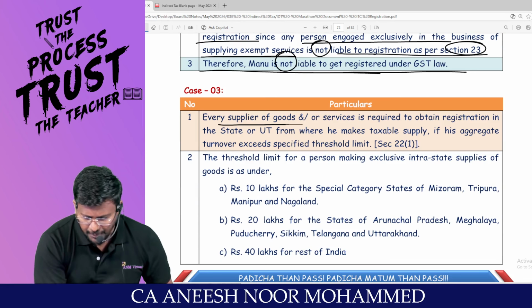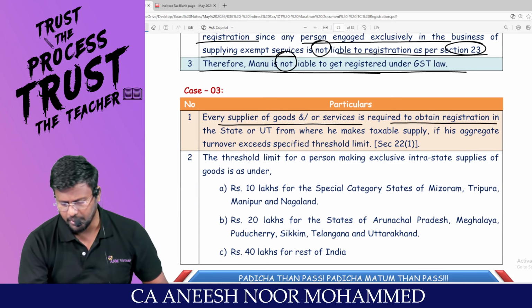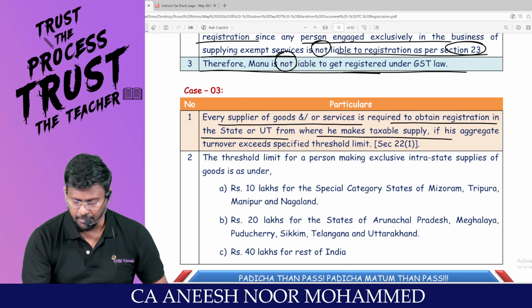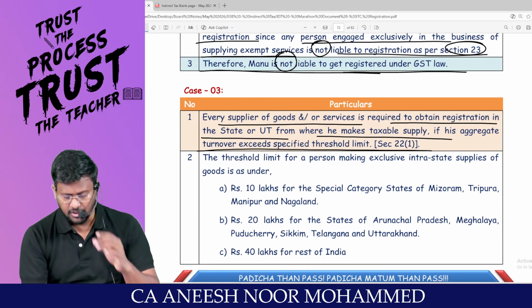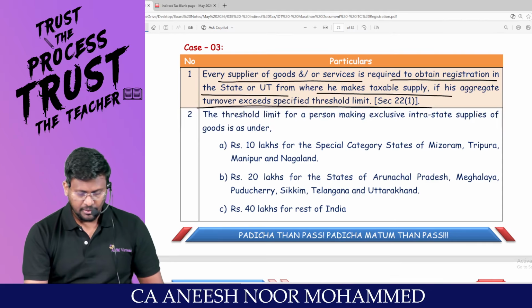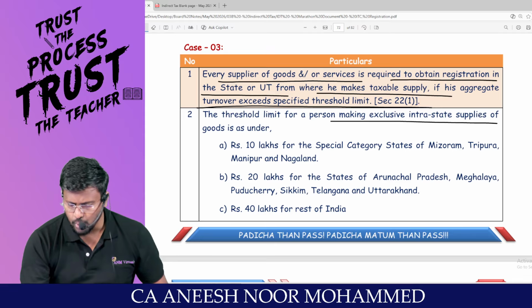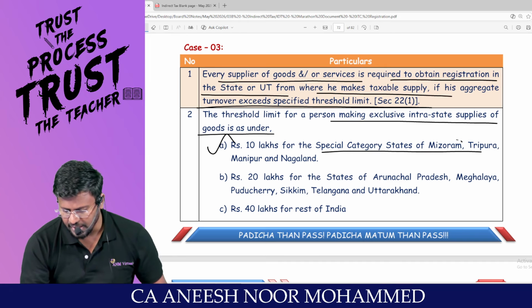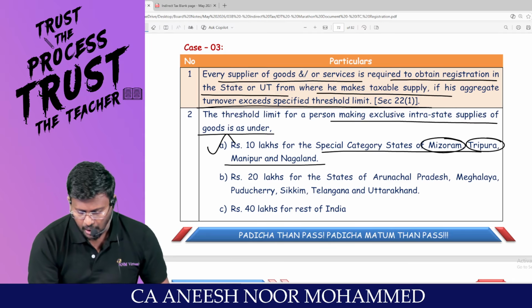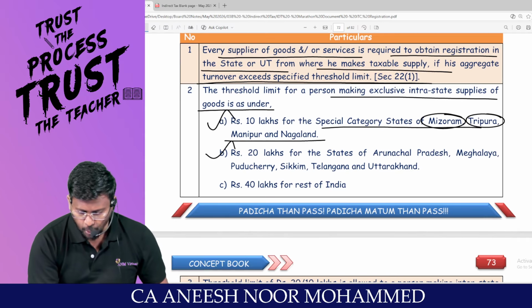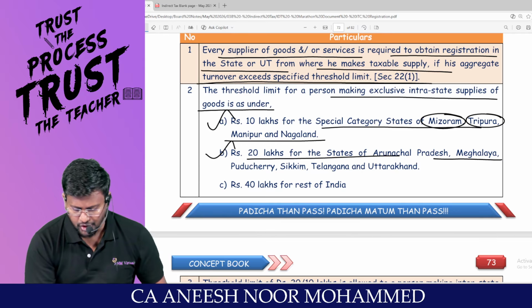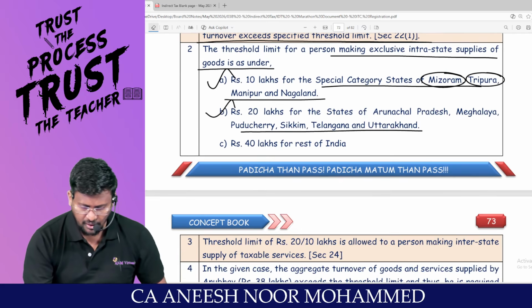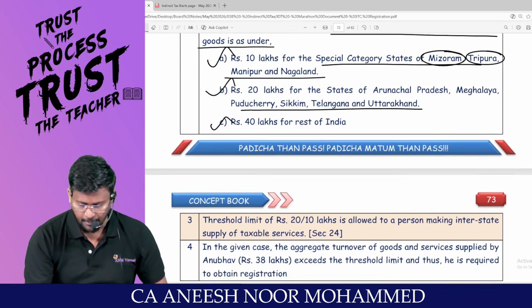Every supplier of goods or services is required to obtain registration in the state or union territory from where he makes taxable supply if his aggregate turnover exceeds the specified threshold limit. The turnover limit for a person making exclusive intra-state supply of goods is as under: 10 lakh for the special category states of Mizoram, Tripura, Manipur and Nagaland; Rupees 20 lakh for the states of Arunachal Pradesh, Meghalaya, Puducherry, Sikkim, Telangana and Uttarakhand; and 40 lakhs for the rest of India. Am I right?